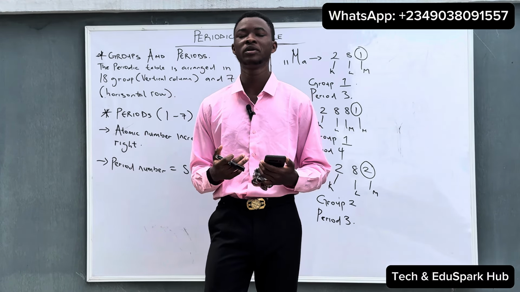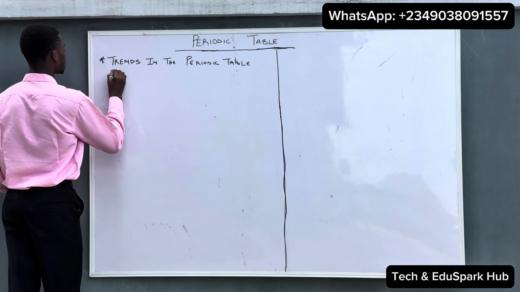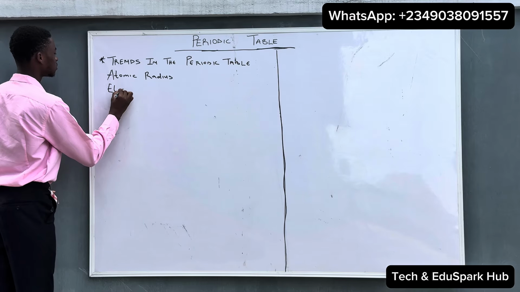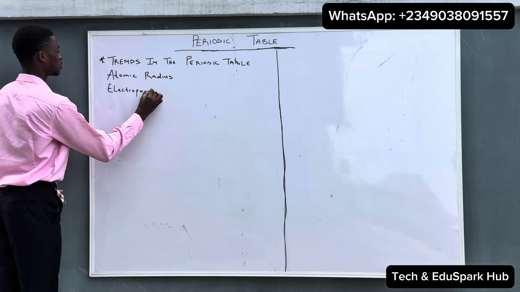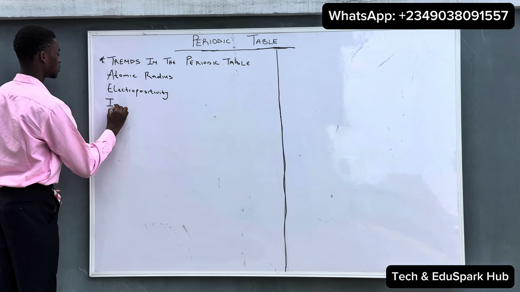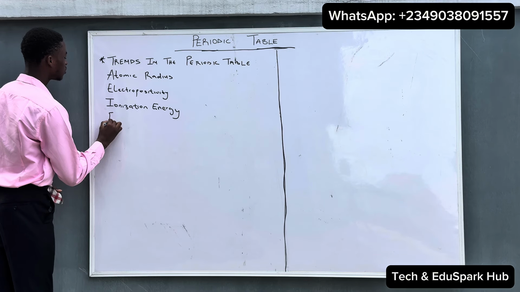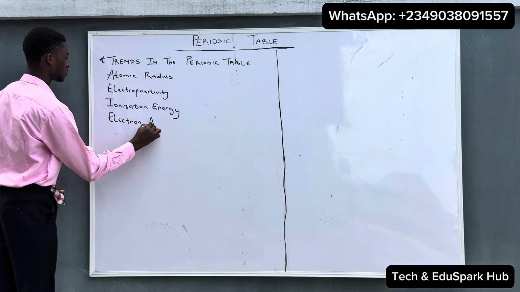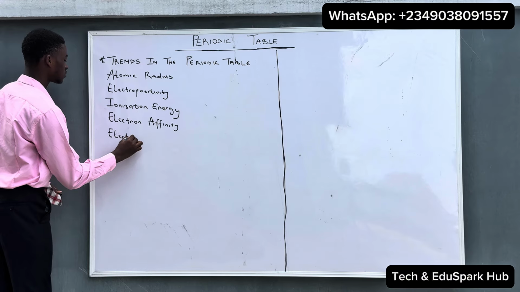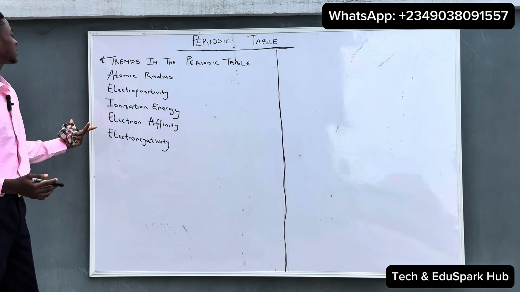Now let's move to the trends of the periodic table. Moving to the trends on the periodic table, the common trends are the atomic radius, the electropositivity, the ionization energy, the electron affinity, and lastly the electronegativity. So these are the common trends of the periodic table.